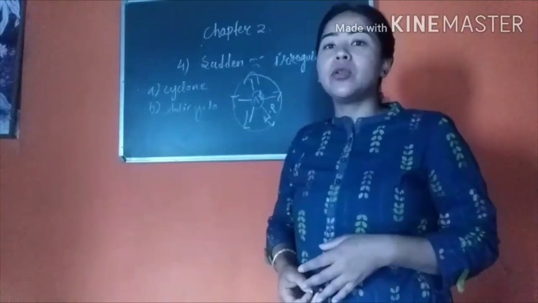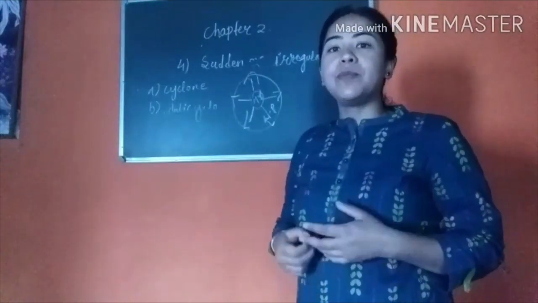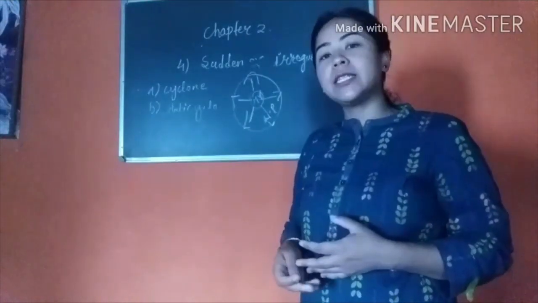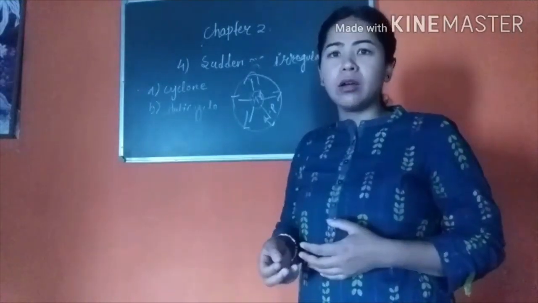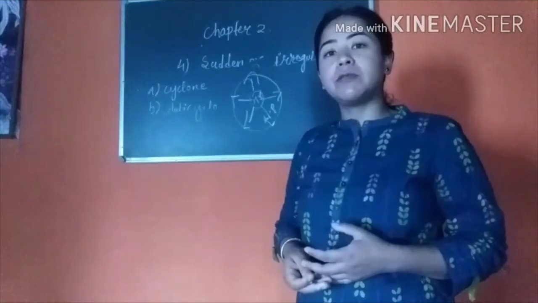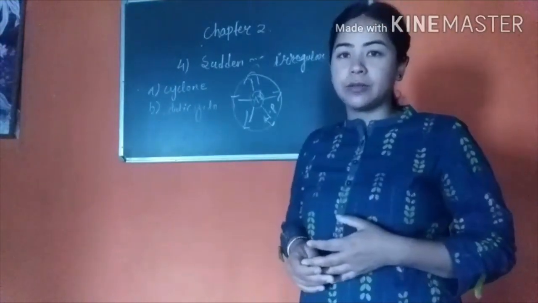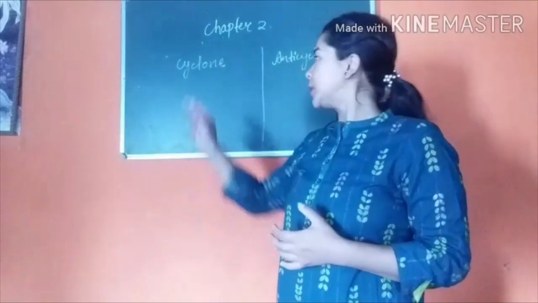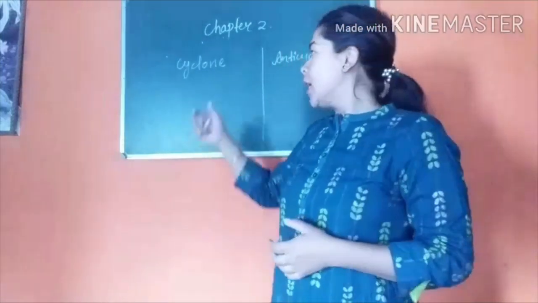So anticyclone is characterized by clear and very pleasant weather. And in the northern hemisphere, anticyclones blow in a clockwise direction, and in the southern hemisphere they blow in an anti-clockwise direction.